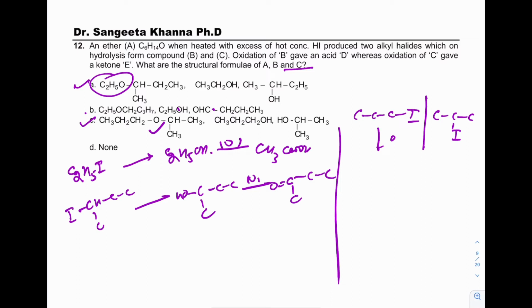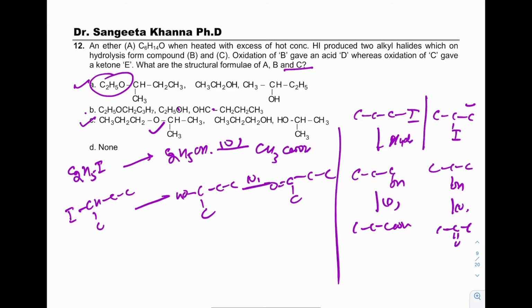This iodide on hydrolysis gives primary alcohol. This will give secondary alcohol. On oxidation it gives acid. On oxidation it gives ketone. So both options are correct, A and C.